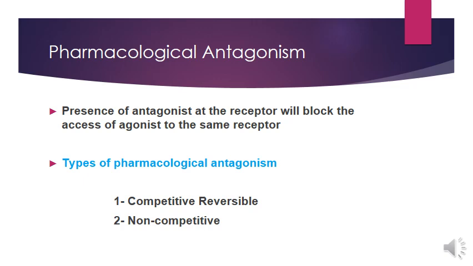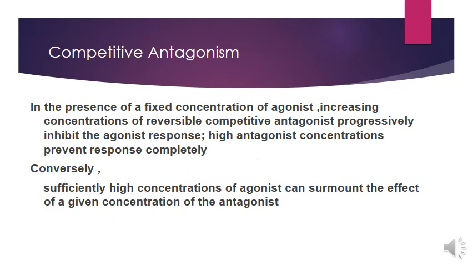Let's start with pharmacological antagonism. In pharmacological antagonism, the antagonist is present at the receptor site. It blocks the access of agonist to the same receptor and binds with that receptor. There are two types of pharmacological antagonism. One is competitive or reversible antagonism, and the other is non-competitive or irreversible antagonism.